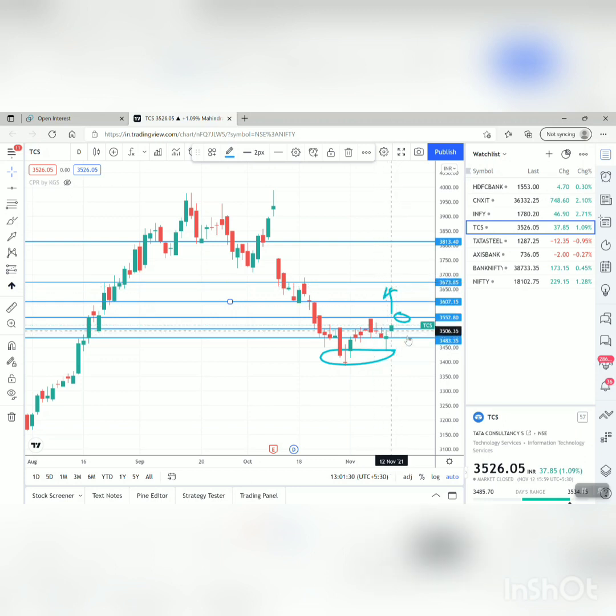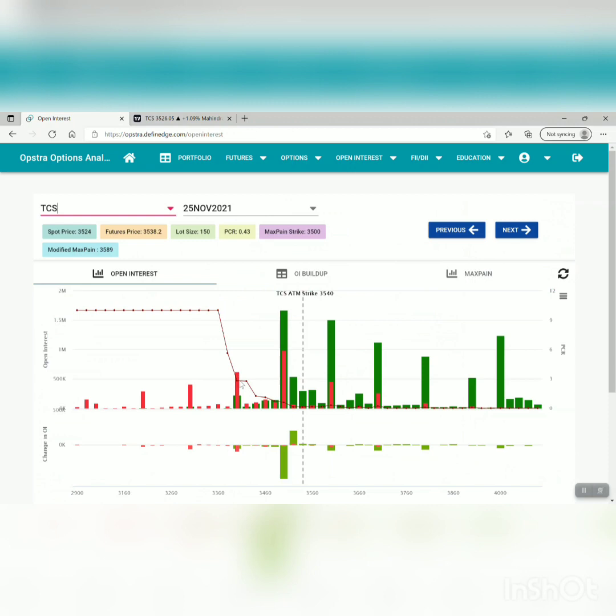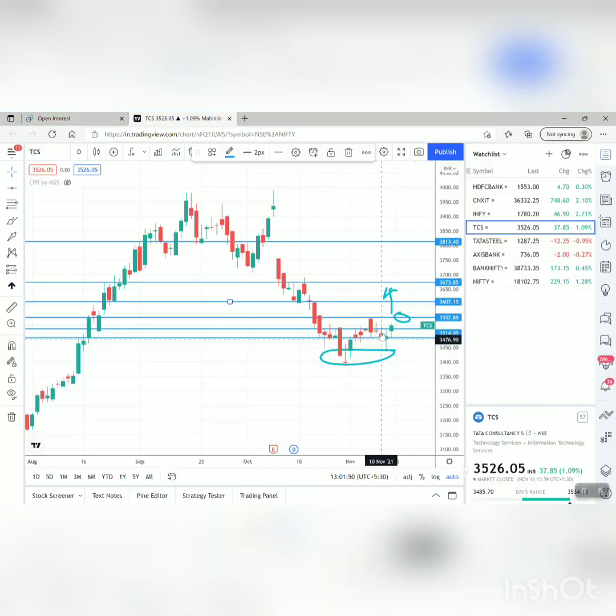This is how I trade. I look at the chart, I draw the support and resistance levels, I also look at the open interest, and depending upon that I enter the stock or index if my level comes. So in TCS, anything near 3514 is a buying opportunity for me, for a target of 3555 and then 3600. So that's the view for Monday, Tuesday for TCS, and this is how I work.